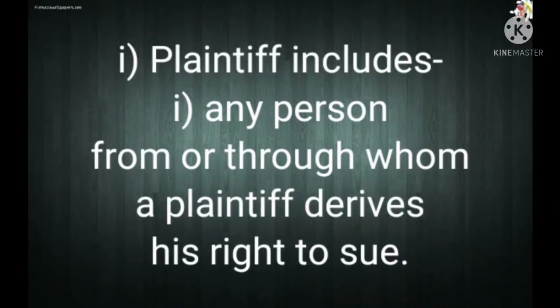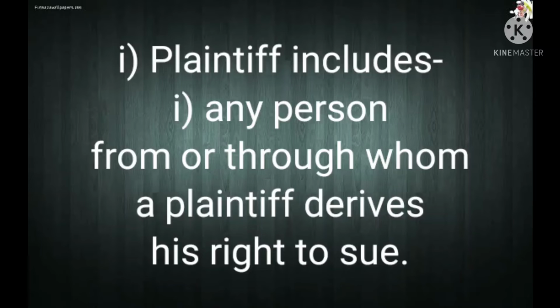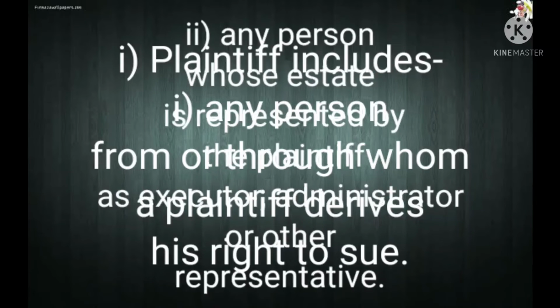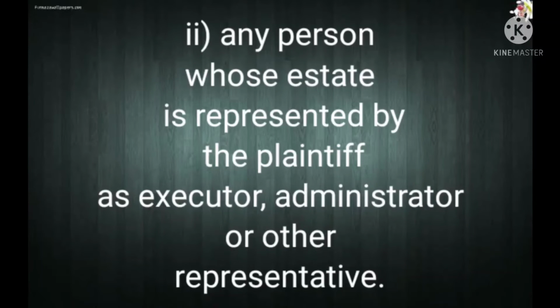Plaintiff includes a person from or through whom a plaintiff derives his right to sue, and any person whose estate is represented by the plaintiff as executor, administrator or other representative.